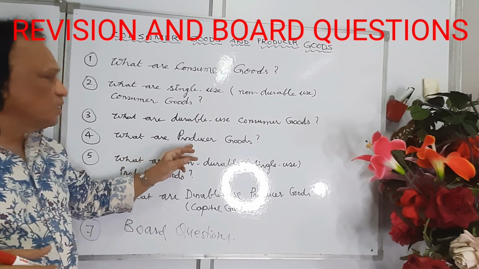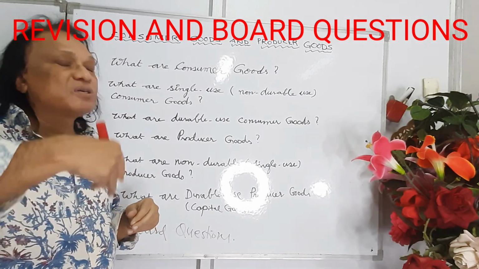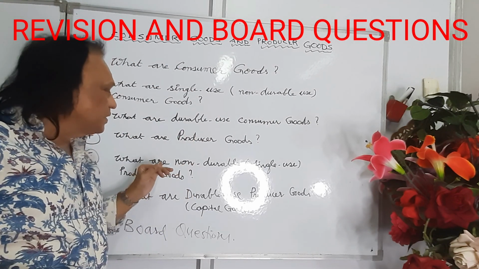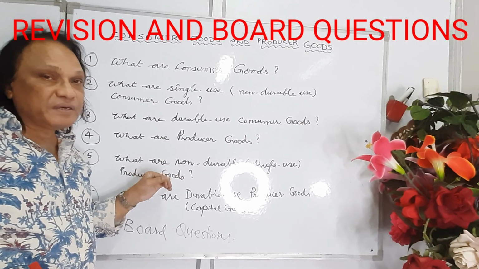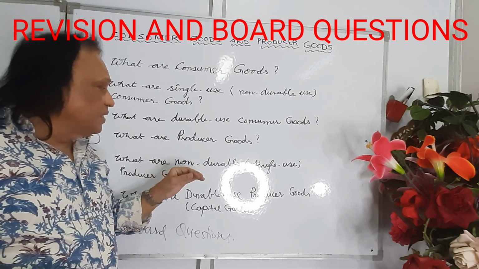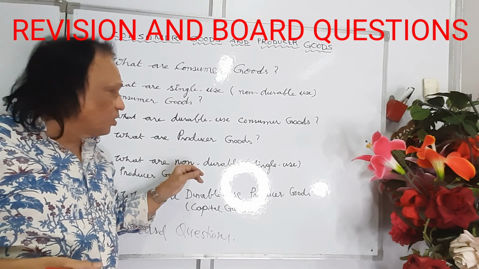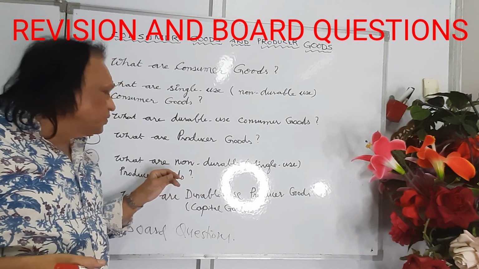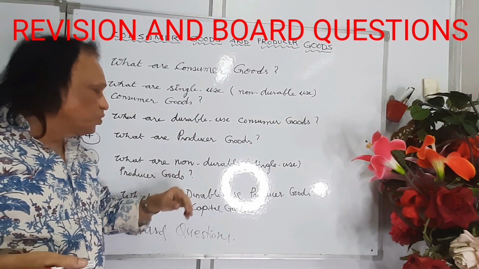What are producer goods? Producer goods are mostly used by the firms for further production of other goods. They can be non-durable or single-use producer goods. These can be raw materials, or as we discussed already, leather in the manufacturing of shoes is a non-durable use producer good, or sugarcane in the manufacturing of sugar is a non-durable use producer good.